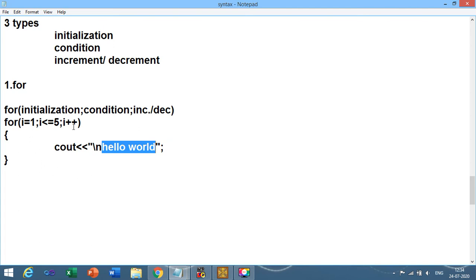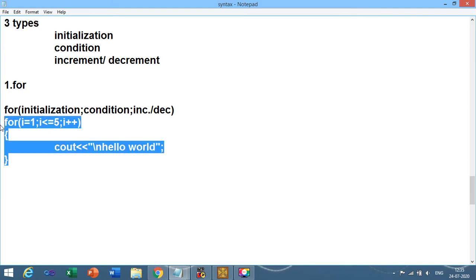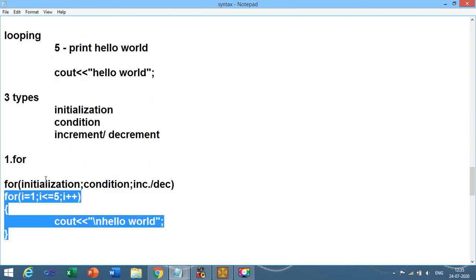Again the loop is executed. I plus plus, the value of I was 5, and now it is incremented by 1. That means 6. 6 is not less than or equal to 5. The condition is not true. That's why it stops the execution of the loop. So in this way a loop is executed. You can say that a loop is a repetitive process.